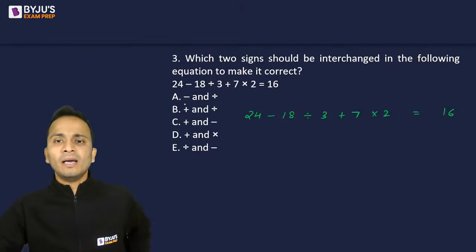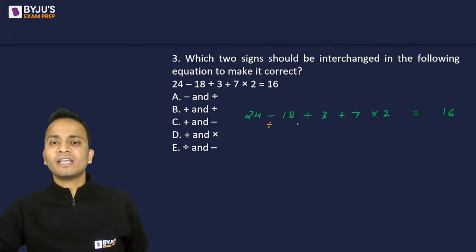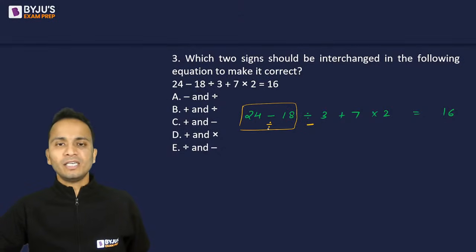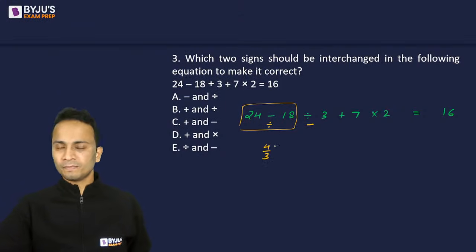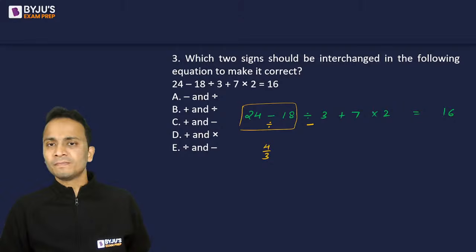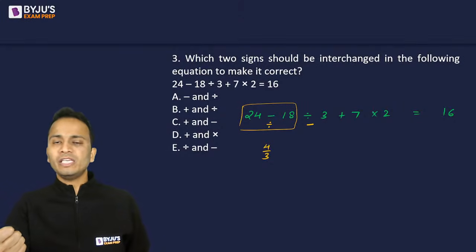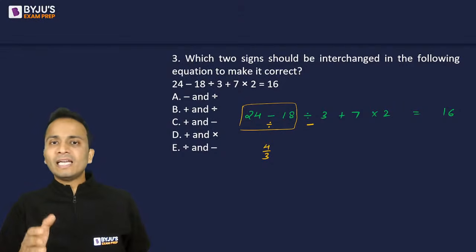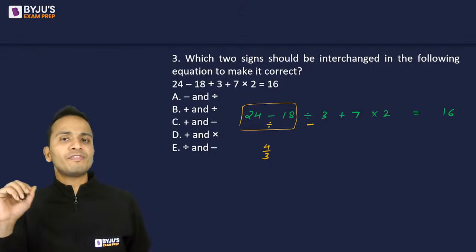So they are saying minus and divide. So if I'll interchange these two signs, if divide comes here and minus comes here, so here 24 upon 18, if there is a divide sign, so 24 divided by 18 will give me 4 upon 3. Understand that if you will get 4 upon 3, a fraction on the left hand side, then this fraction will never be removed because of the nature of the equation, and the answer should come out to be in fractions.